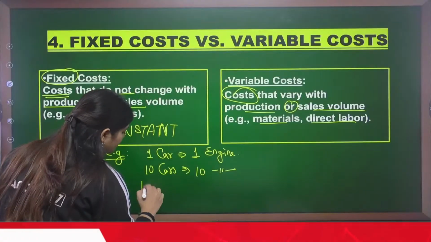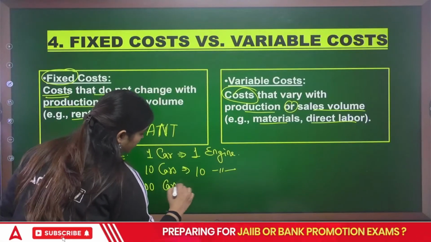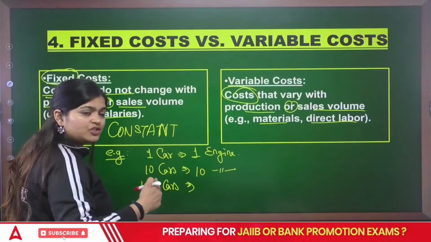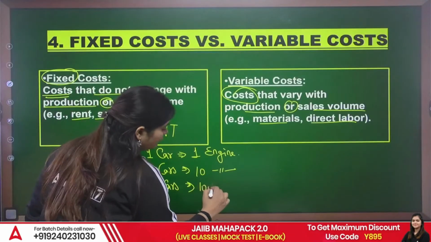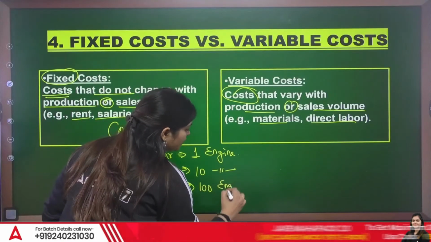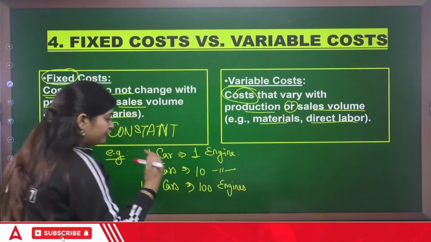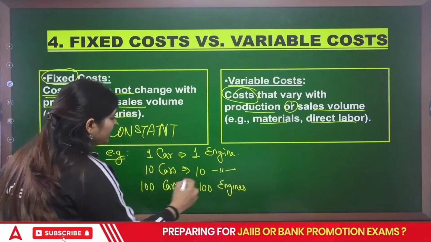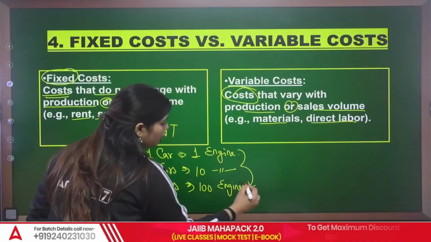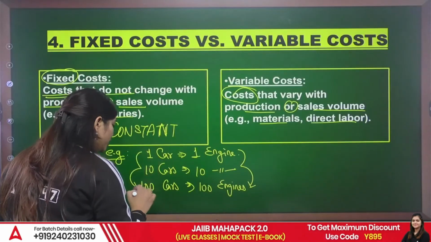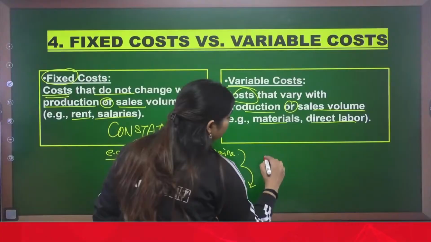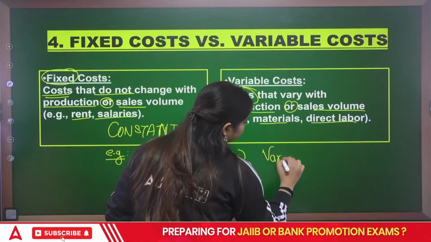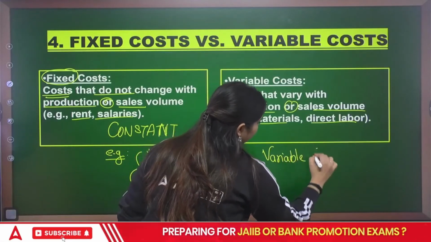Suppose now I'm manufacturing 100 cars. Can I use these 10 engines in 100 cars? No, I want 100 engines, because that is going to be the raw material for 100 cars. So when you are increasing your material as per your volume, this is your variable cost.